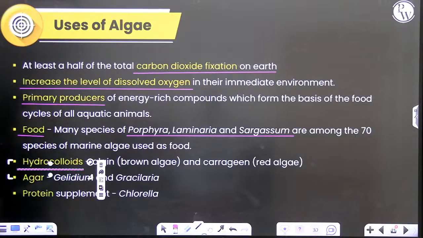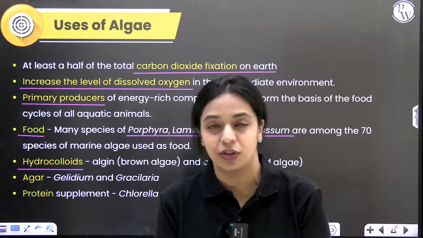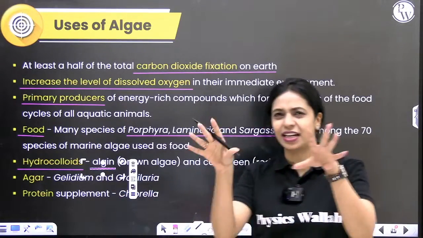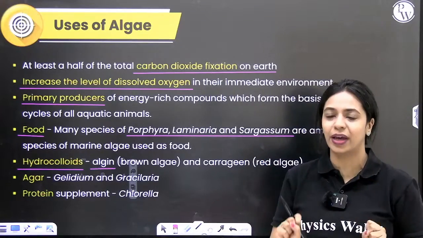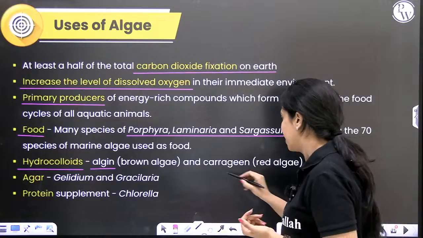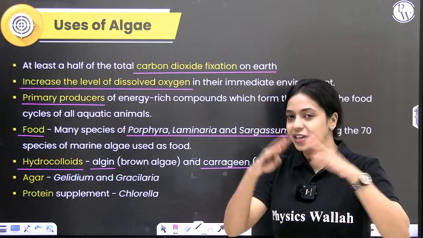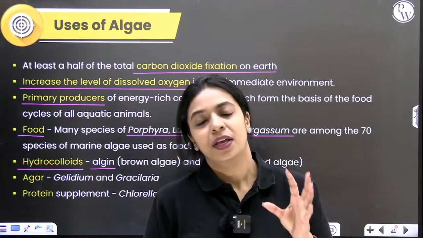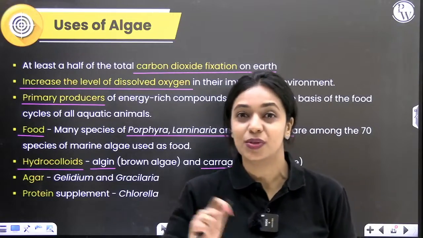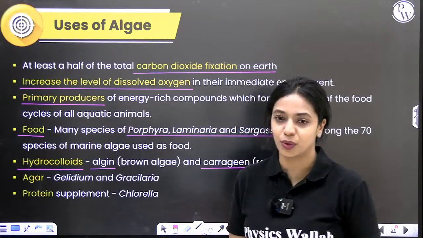Hydrocolloids. Hydrocolloids are substances that you can find outside the cell wall of these algae. In brown algae, you can find a hydrocolloid called algin. Basically, it will have water holding capacity. Okay, it will hold on to water molecules so that these algal cells do not dry up. And then you have carrageenan, that is present outside the wall of red algae. Both of these are of economic importance. Whenever we make tarts and jellies and all of that, we use agar, right? Gelatin we use. That is very similar to these hydrocolloids. All right.